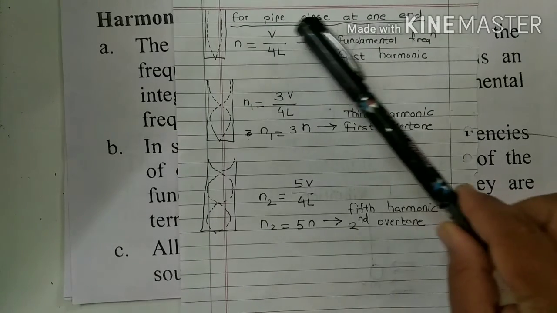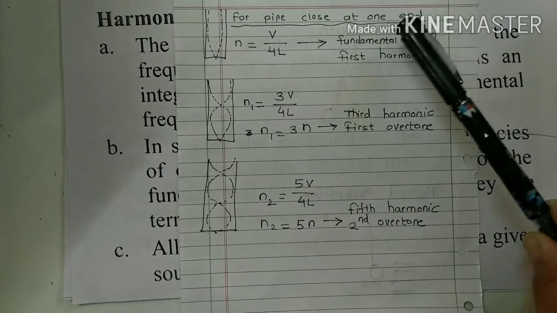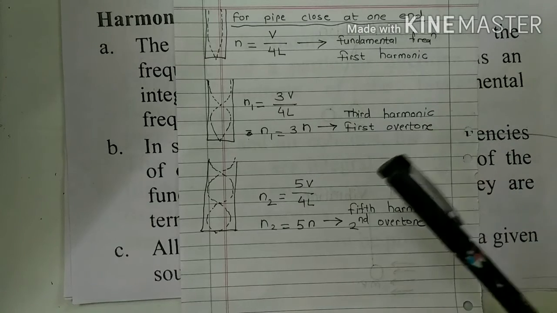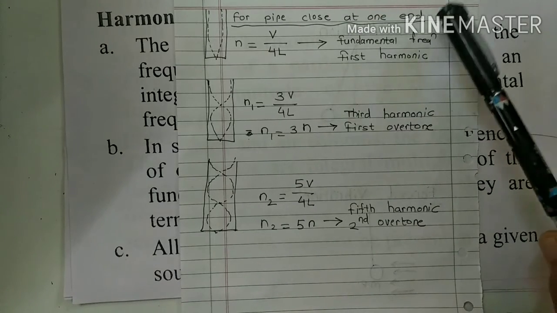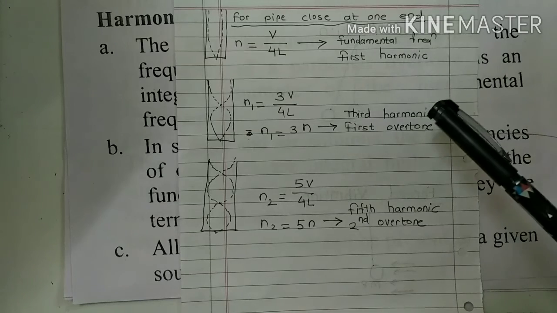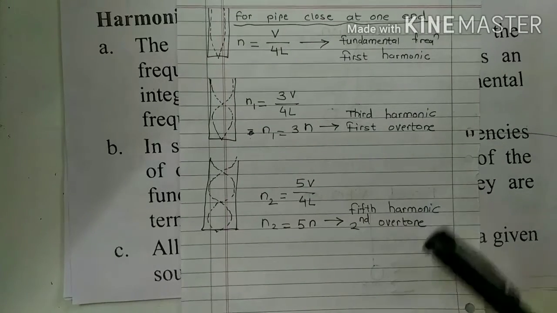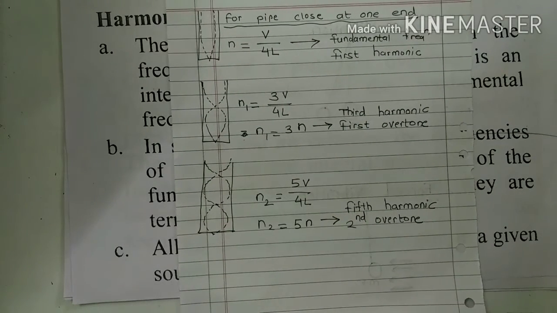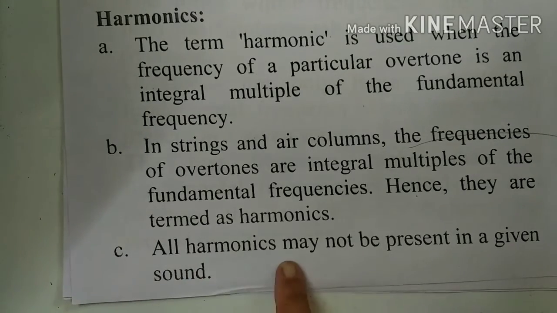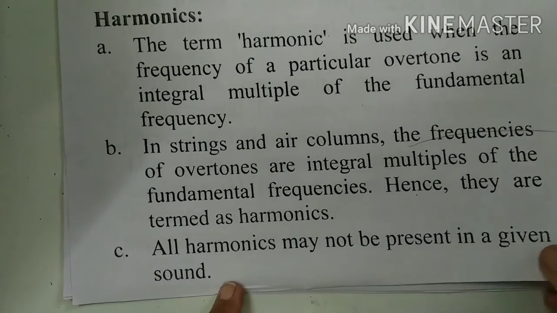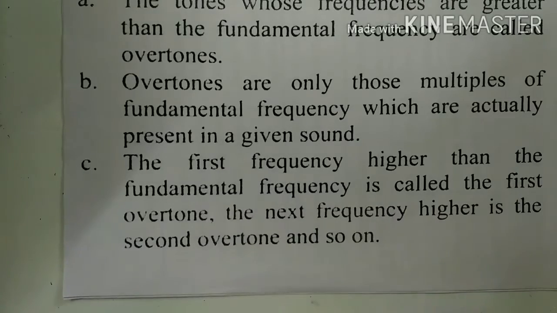That means for a pipe closed at one end only odd harmonics are present: first, third, fifth, seventh, ninth, 11th harmonic, and so on. So all harmonics may not be present in a given sound.